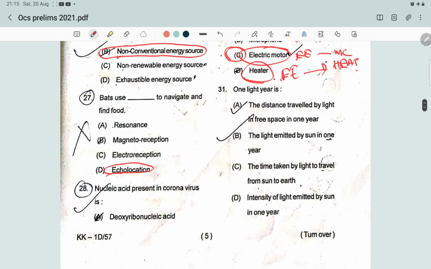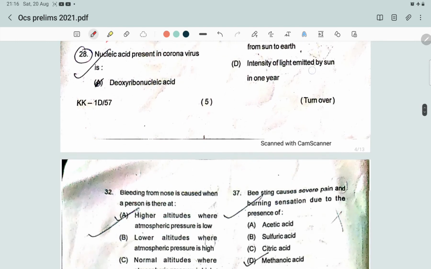Next question: what is one light year? It is a simple question. The distance traveled by light in free space in 1 year is called one light year.